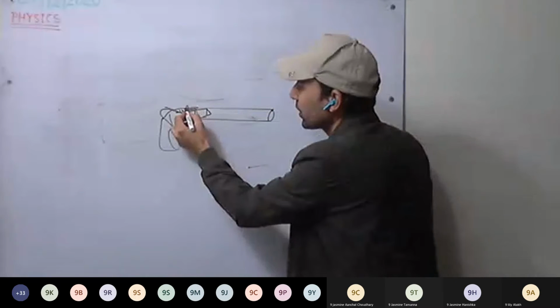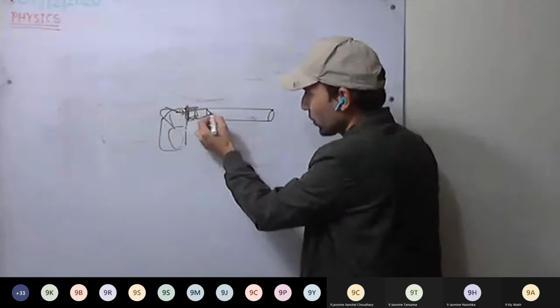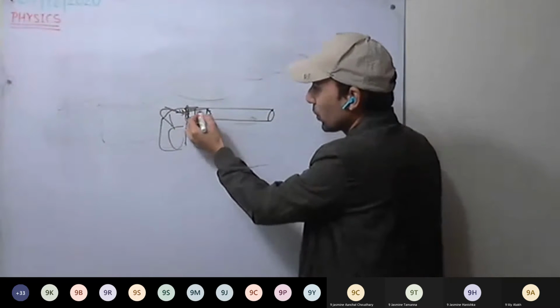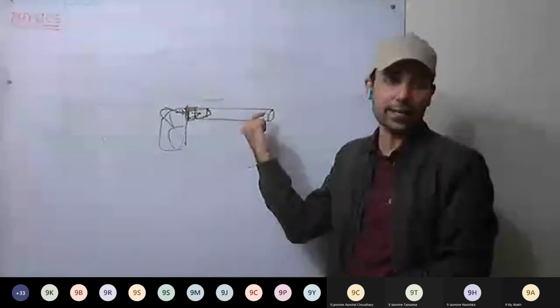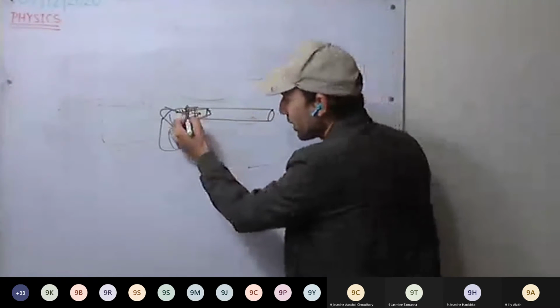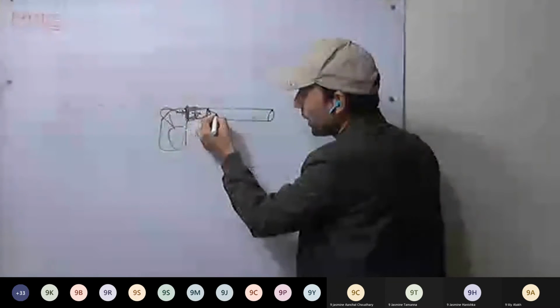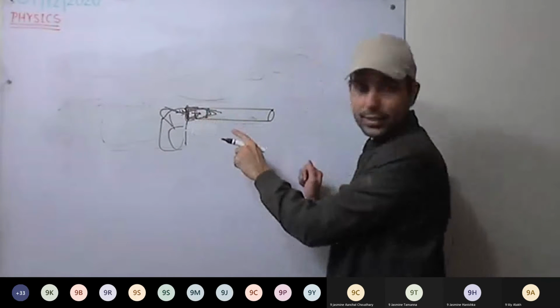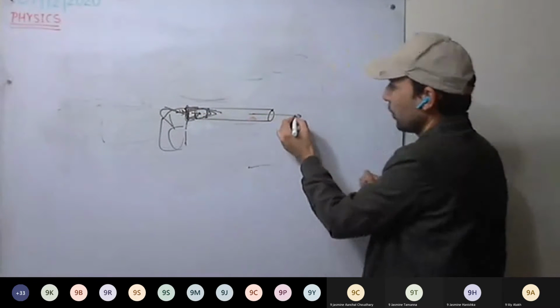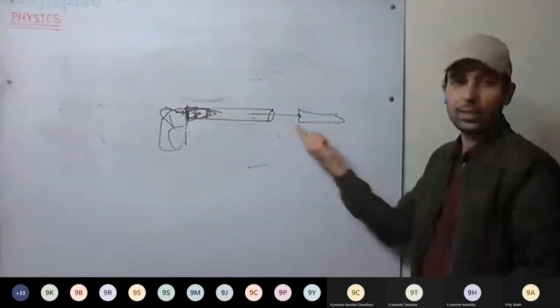It doesn't have room for expansion on these sides, but in front the bullet is lying here, so it has room in this direction. As it expands, it will push the bullet in the forward direction, and the bullet rushes out of the nozzle.